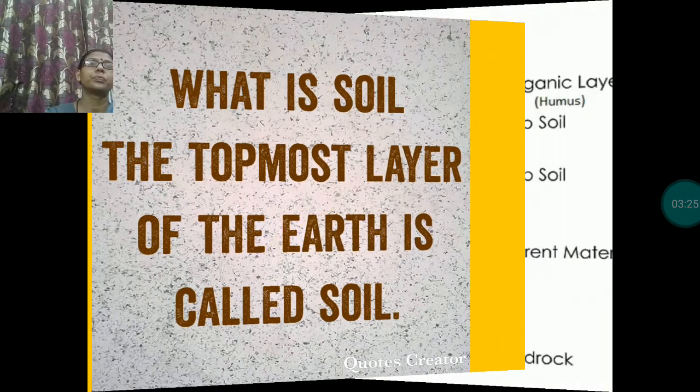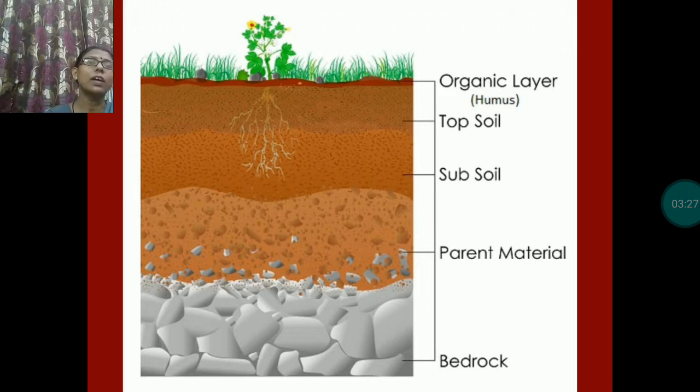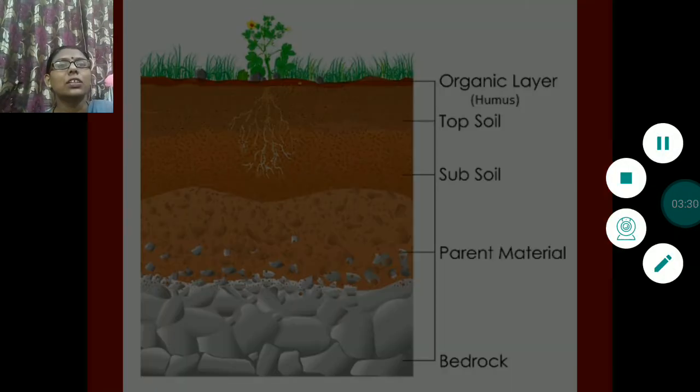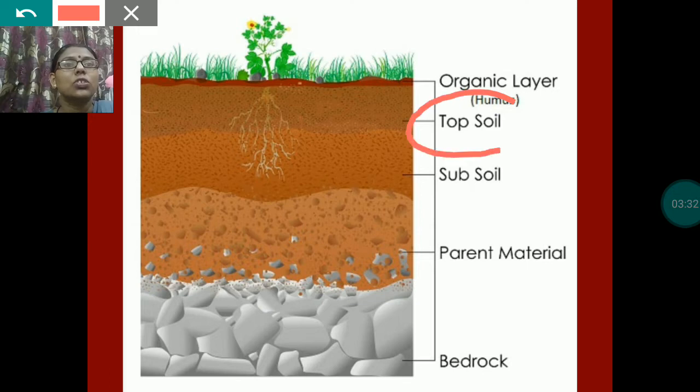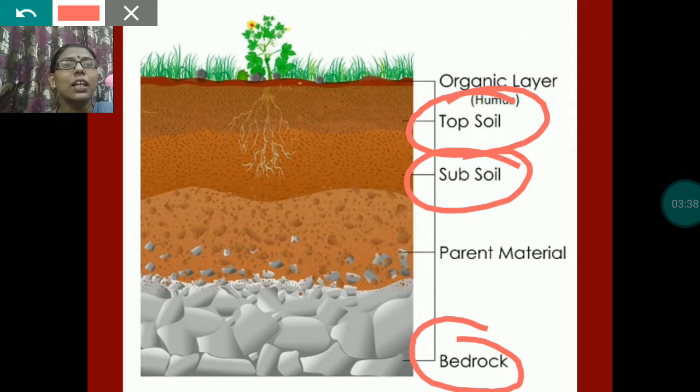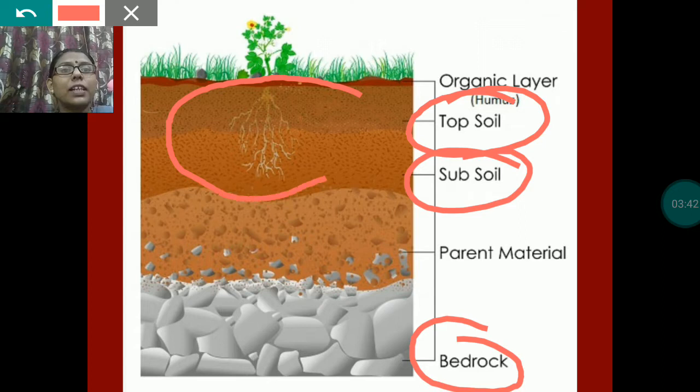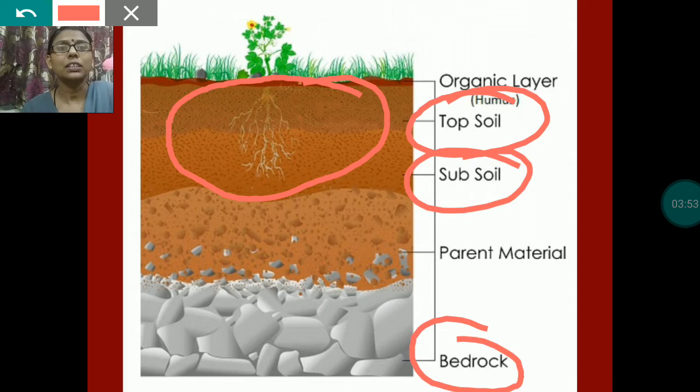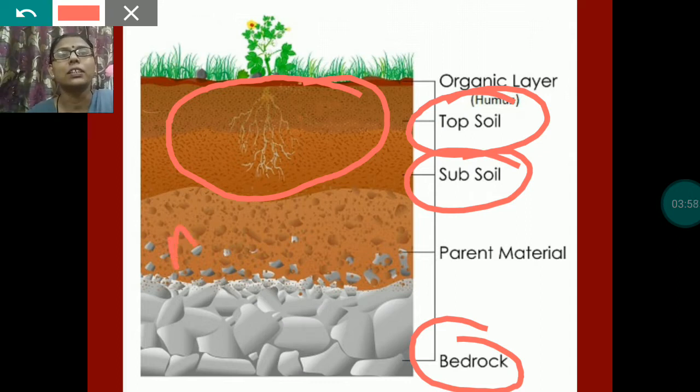Now, layers of soil. There are mainly three layers of soil: topsoil, subsoil, and bedrock. Topsoil is the fertile layer where the plants grow. This layer is the most fertile layer of the soil where the plants grow. Second one is subsoil. Subsoil is the middle layer of the soil.